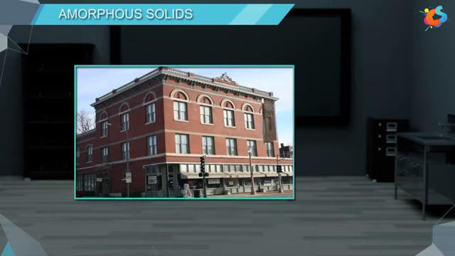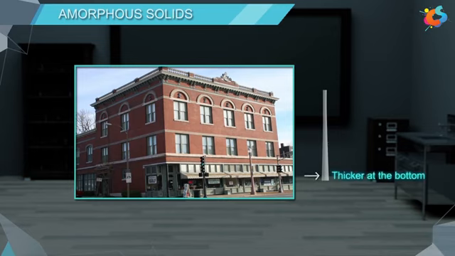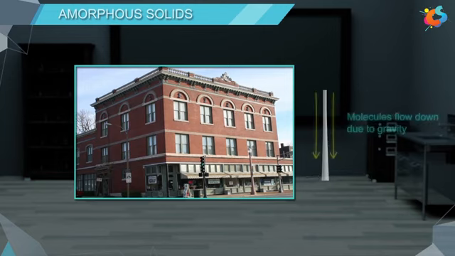Now, if we notice carefully the glass windows of very old historical buildings, we will observe that these glass panes are thicker at the bottom as compared to the top of the window. This is because as time progressed, some of the molecules at the top of the glass flowed down due to gravity and accumulated at the bottom, making it thicker.